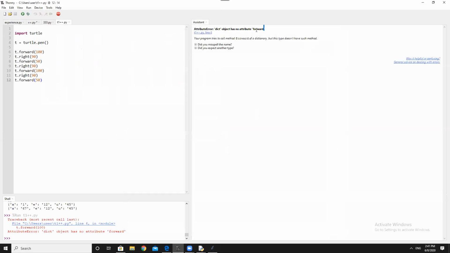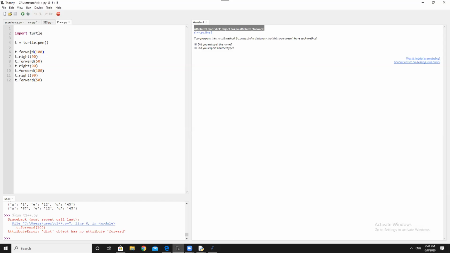Oh no, attribute dict object has no attribute forward. Did you misspell? Can you just click on forward? Correct, right? Yeah, it's correct. Just copy your code and try it. Oh, you're in Thonny only, right? Yeah, I'm on Thonny.